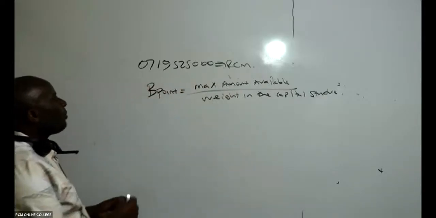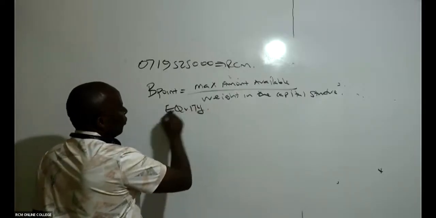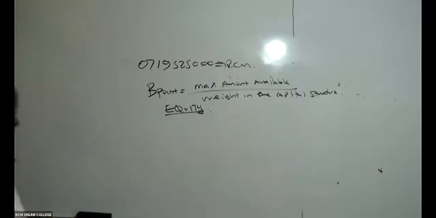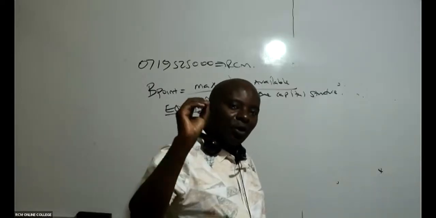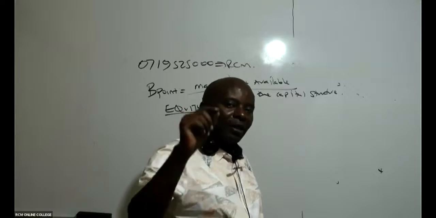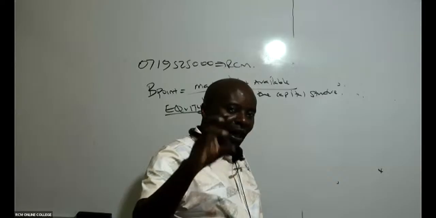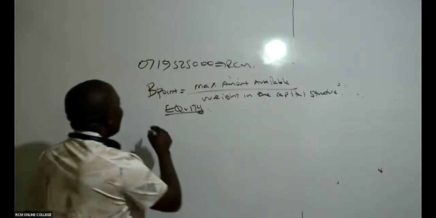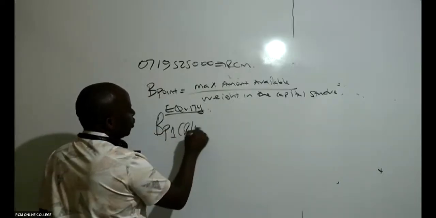And we shall get the breakpoint for equity, and for debt. So remember, for equity you've got two things: retained earnings and ordinary shares. So for equity, you must give us the breakpoint for retained earnings first, since it is cheaper, and then the breakpoint for the ordinary shares. So come here and they give me BP1, retained earnings.